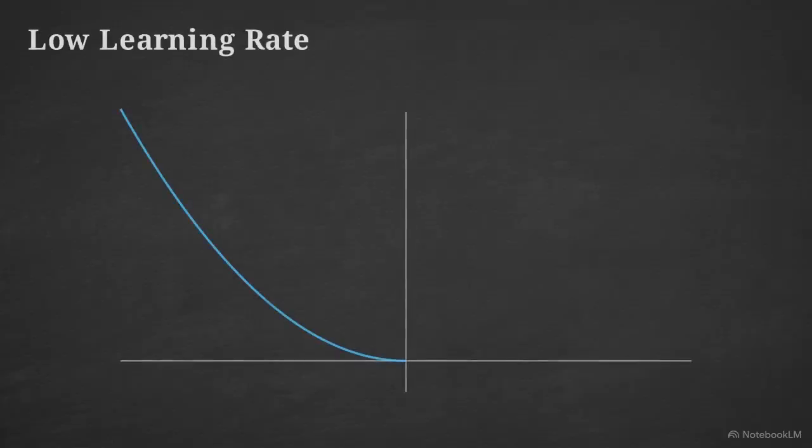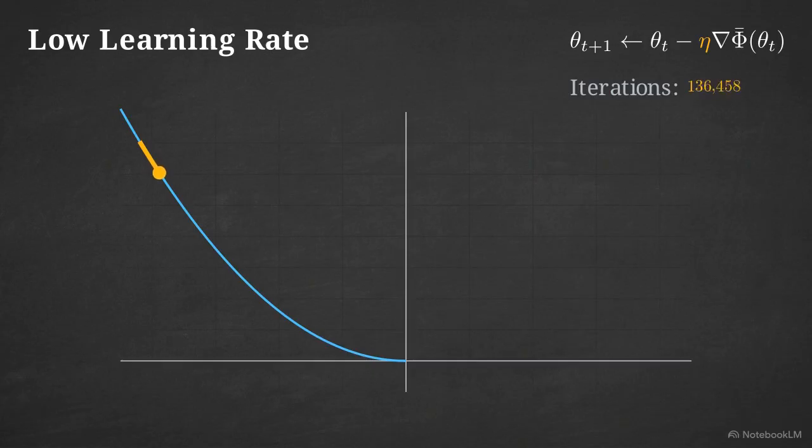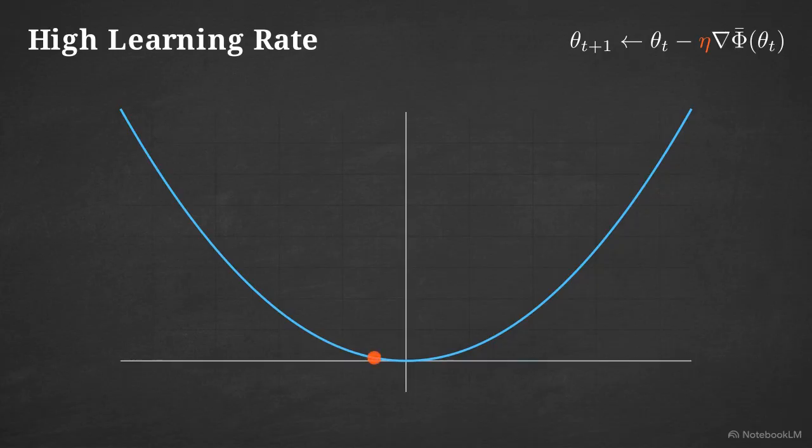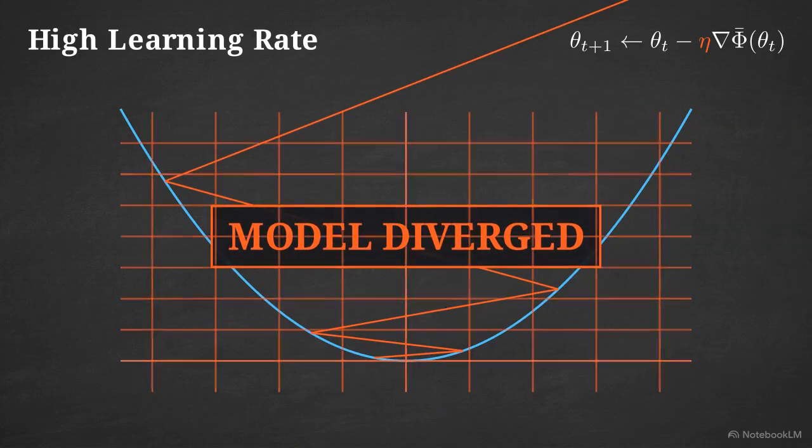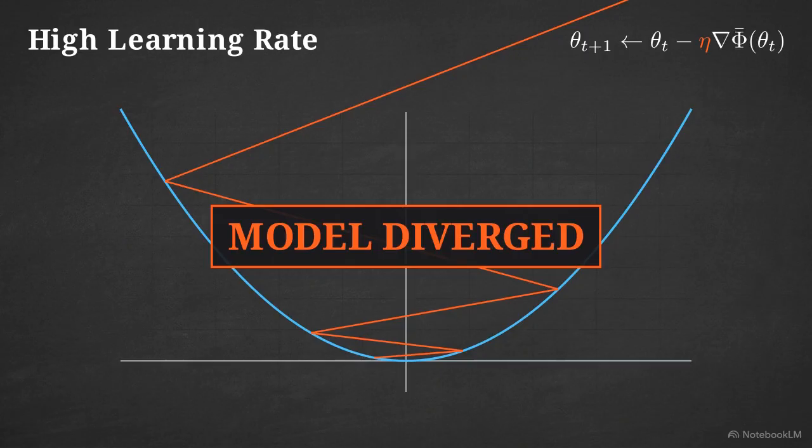A learning rate that is too small leads to tiny steps. The agent stalls on the slope, making almost no progress. This conservative step size requires so many iterations that training becomes computationally unfeasible. Conversely, an overly large learning rate leads to massive steps. The agent overshoots the valley and begins violently oscillating, climbing higher with every jump. This aggressive step size eventually causes the algorithm to diverge entirely, missing the minimum and breaking the model.